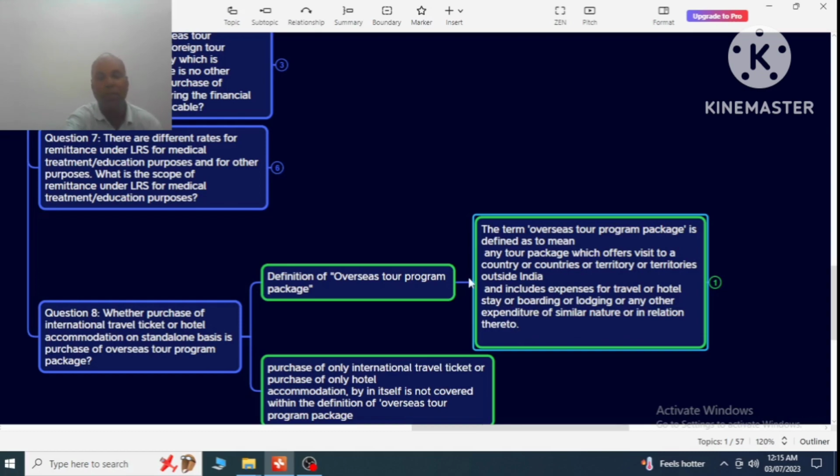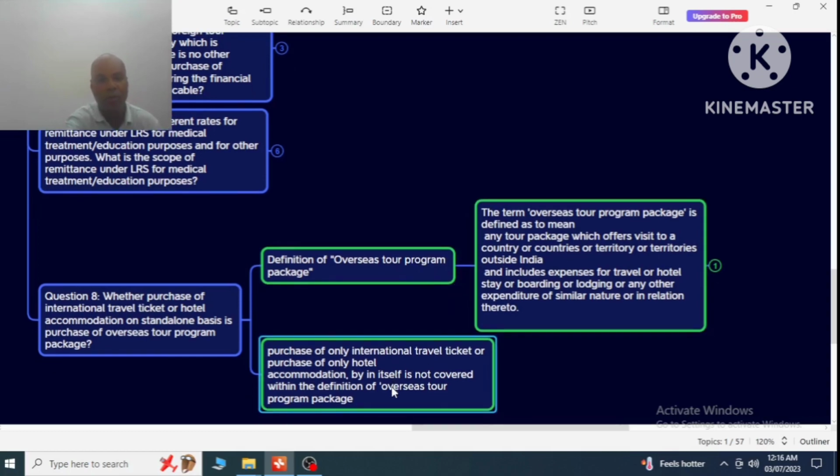So this is the overseas tour program. From this, we know that the purchase of only an international travel ticket or the purchase of only hotel accommodation by itself is not covered within the definition of overseas tour program package.